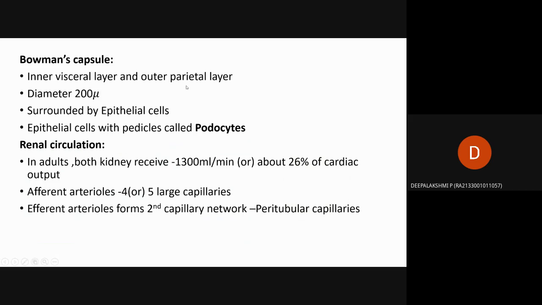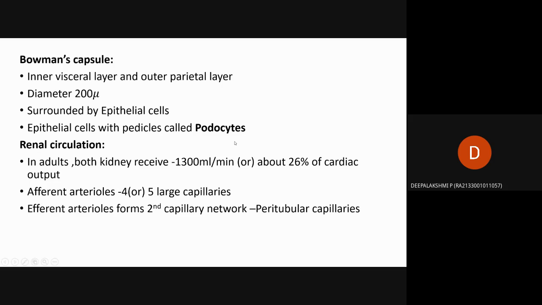The total diameter of the Bowman's capsule is 200 mu, where 1 mu is equal to 1/1000 millimeter. The visceral layer is lined by epithelial cells with pedicels, called podocytes. Those types of cells are called podocytes.